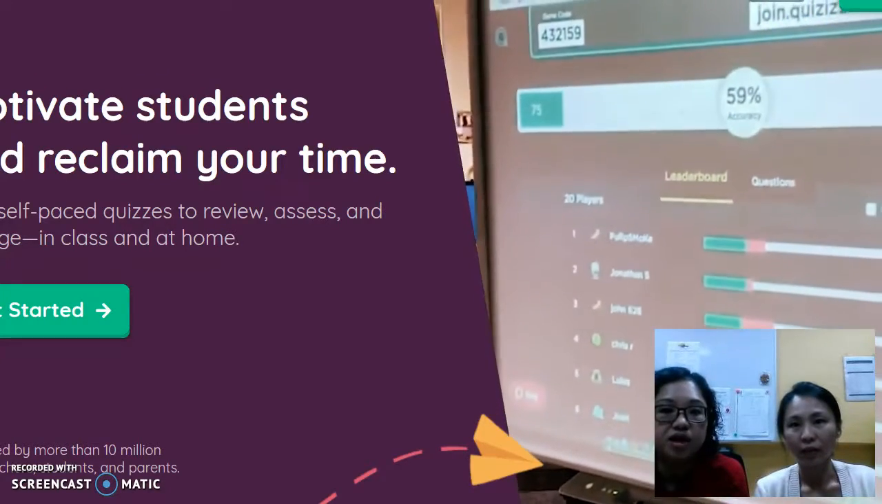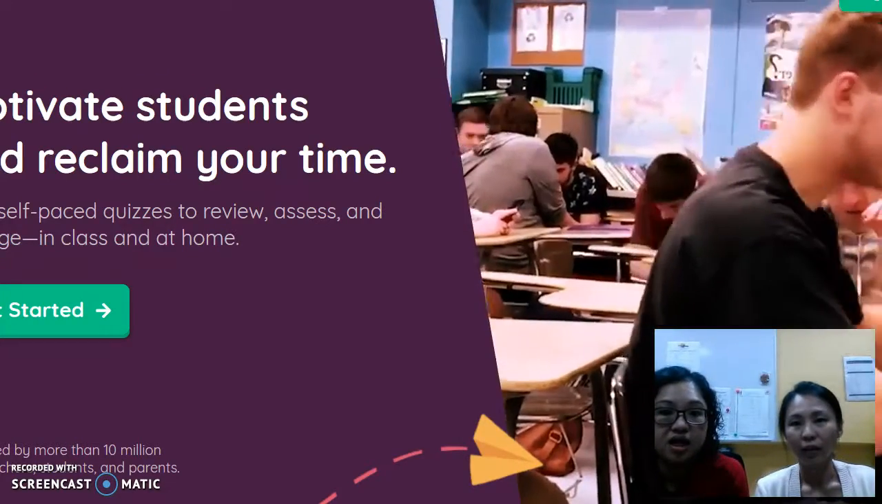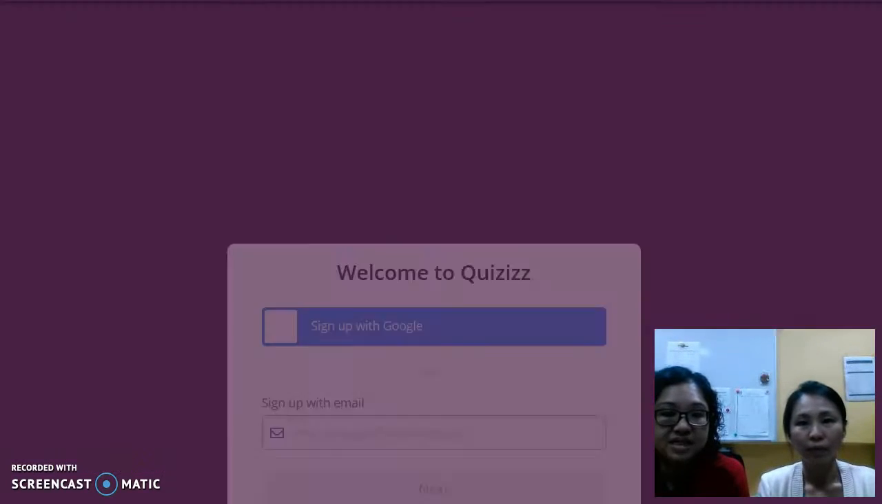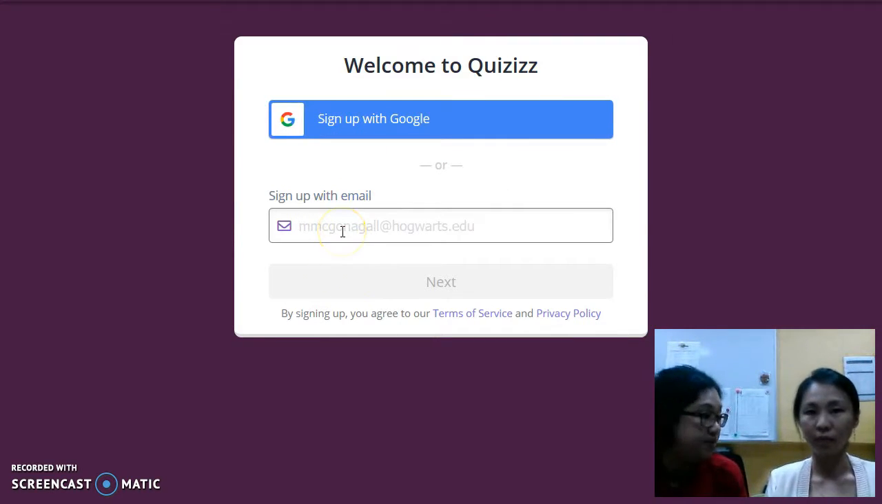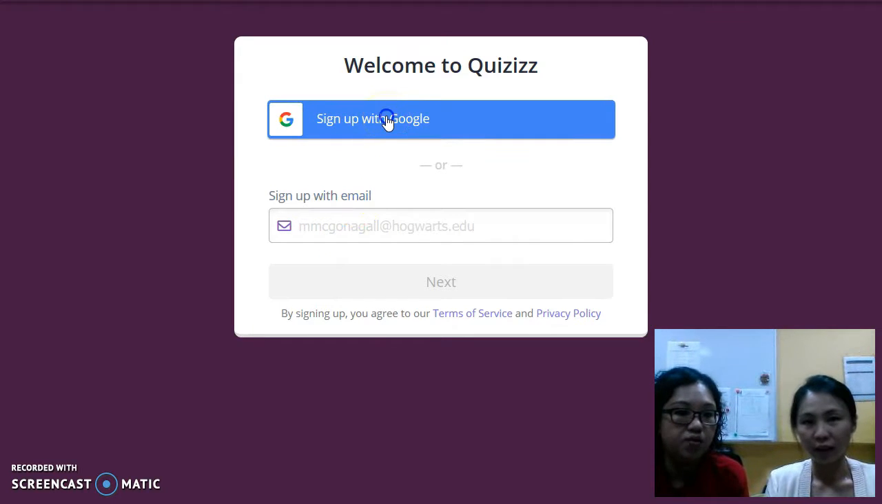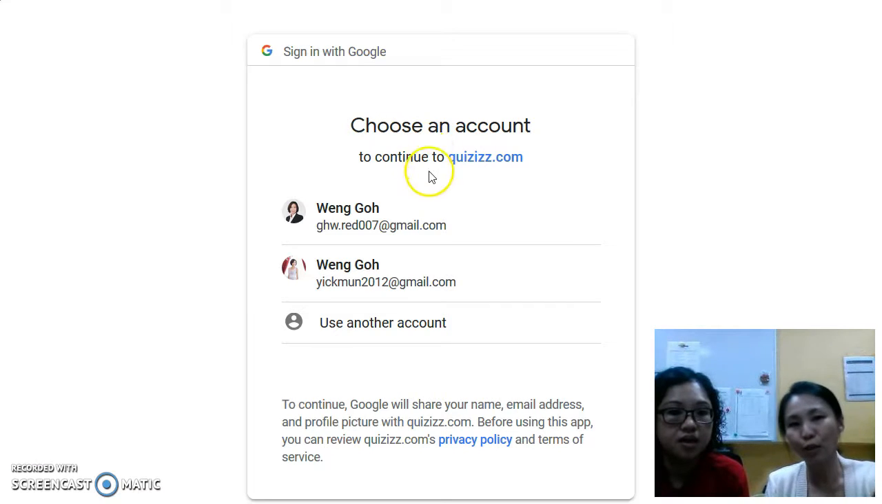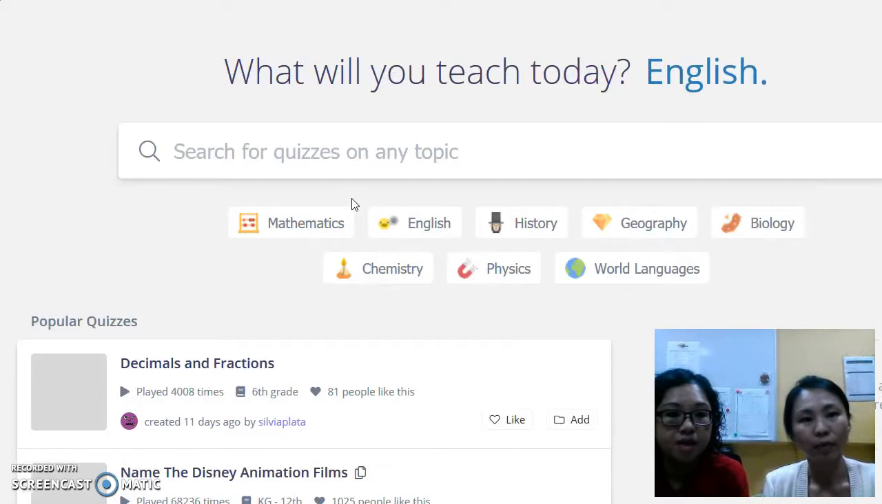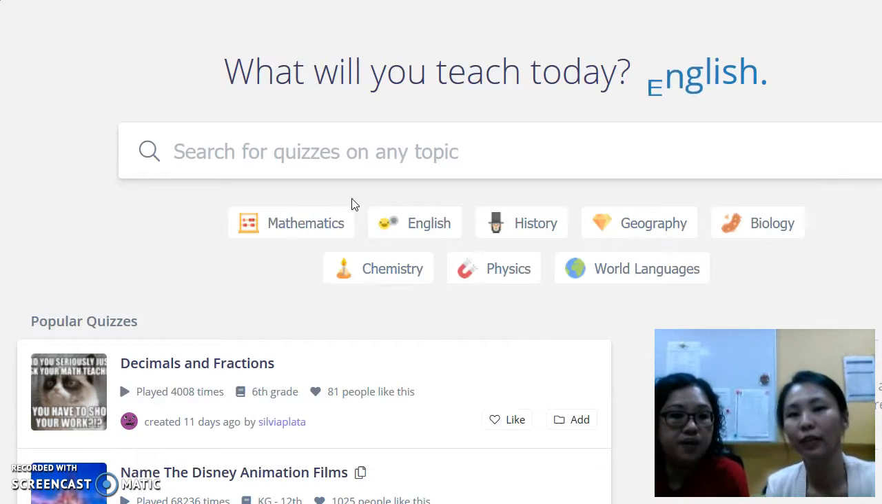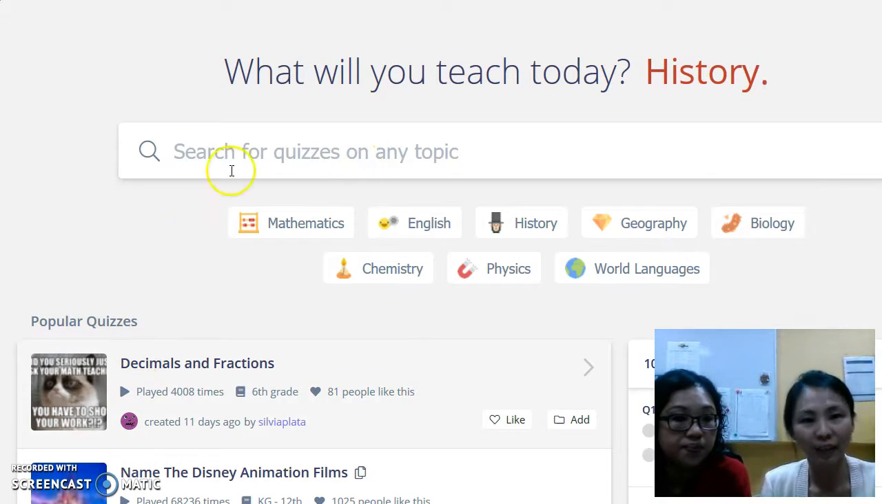If you have already signed up, you can use the login. Click on the sign up button on the right. You can sign up with a Google email if you have one, or you can sign up with another email. Okay, so let me sign up with Google. Just use my account will do. Then you will be brought to a page where you can create quizzes.